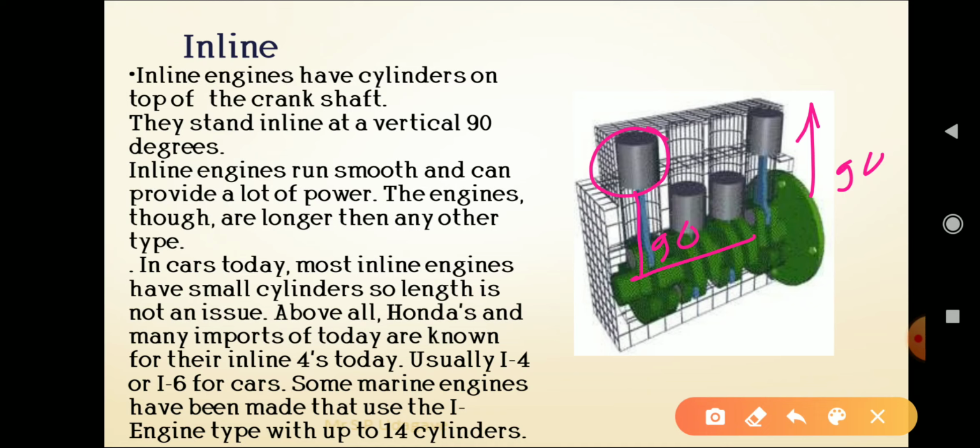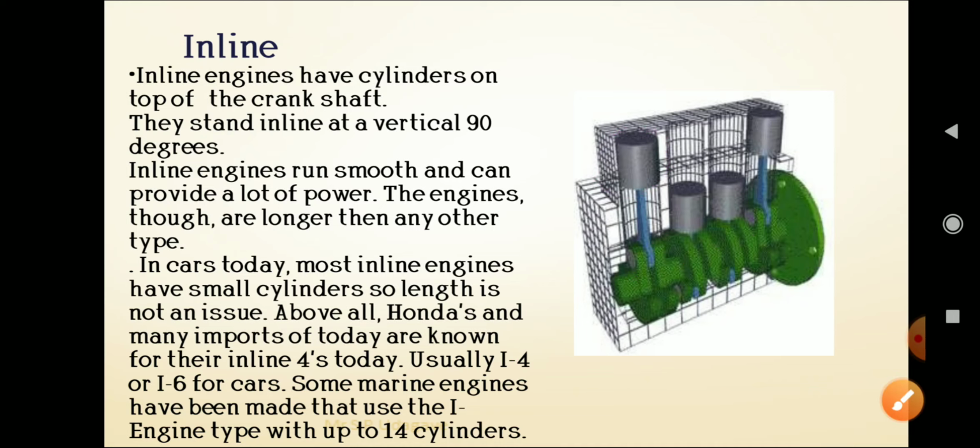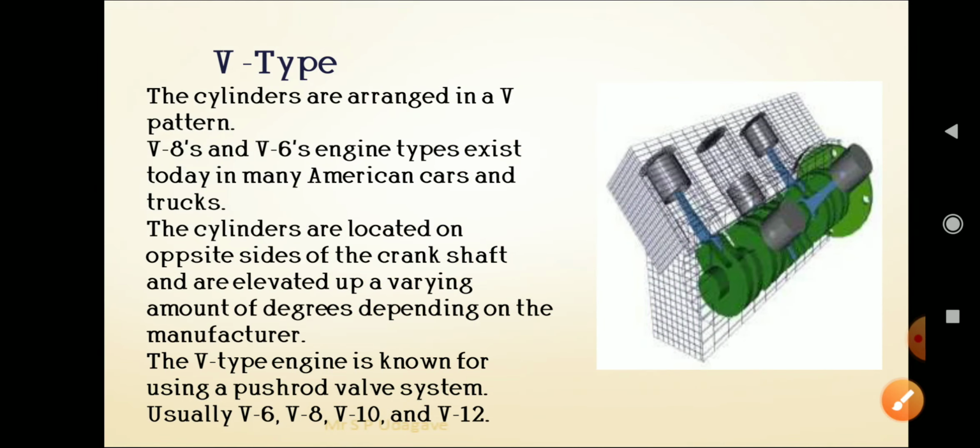We use an initial letter, I, to represent the position of the cylinders, and the second number represents the number of cylinders. So I4, I6 for cars. Some marine engines have been made using inline engines with 14 cylinders, which we can represent as I14. So next type is the V type. In this type, the cylinders are arranged in a V pattern.